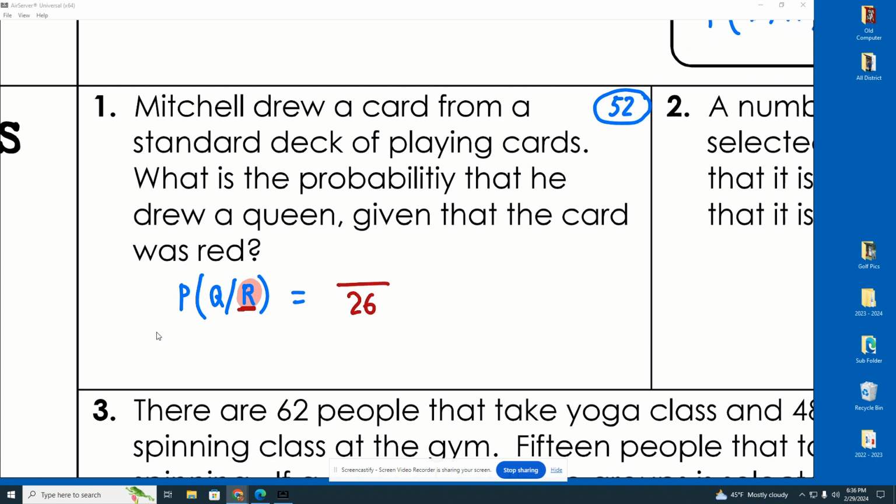Out of those two suits, hearts and diamonds, out of those red cards, how many are actually queens? Just two. So my probability that I draw a queen, given that the card was red, so eliminate blacks, given that they're red, is 2 out of 26, which reduces to 1 out of 13. That's conditional probability.